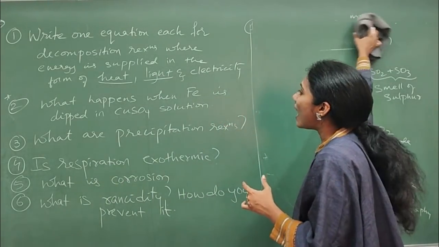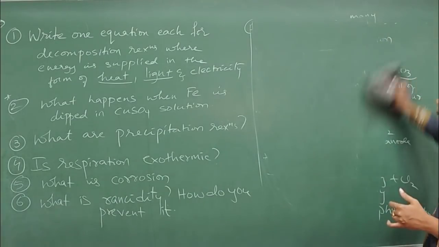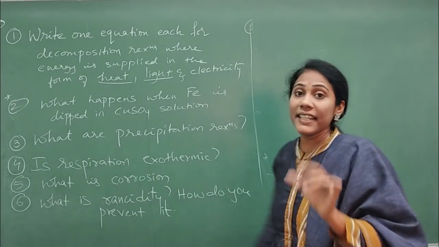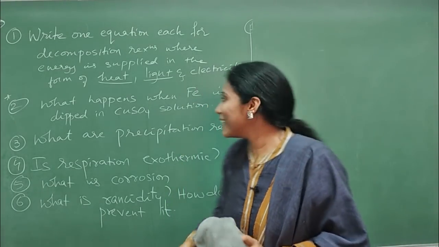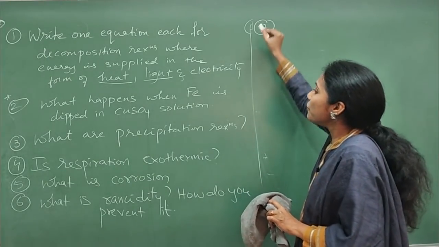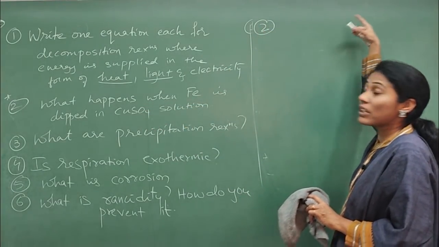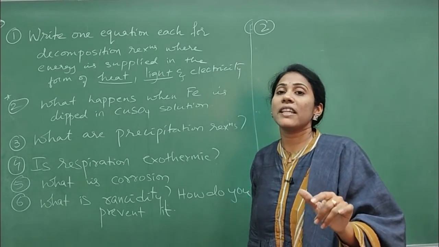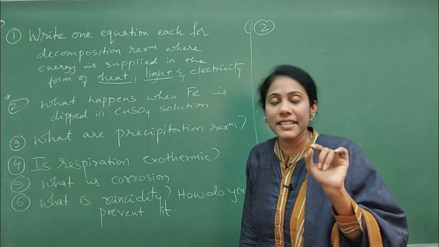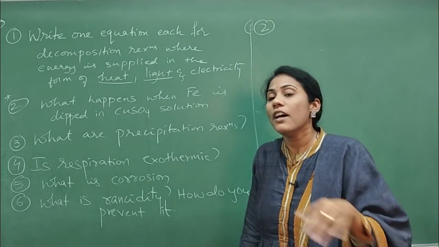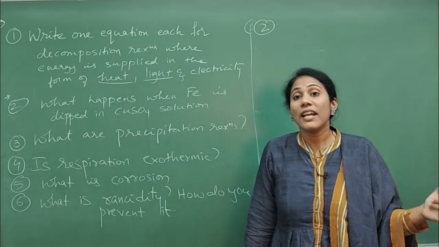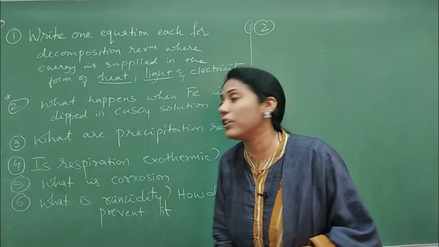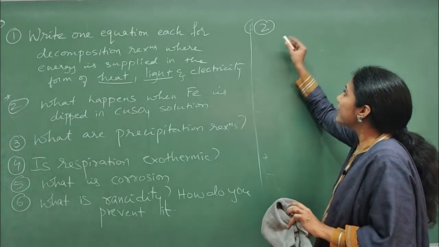What happens when iron is dipped in copper sulfate? So what will happen when iron is dipped in copper sulfate? Definitely a displacement reaction happens, right? So what is the answer you will write for the second question? You have to write the chemical equation. Guys, one thing you have to be very careful with in chemistry questions is writing balanced equations. Whatever they ask, for that you should write a balanced equation. Otherwise, marks will get cut. So in that case, you have to be very careful. So what is the chemical equation you will write here?